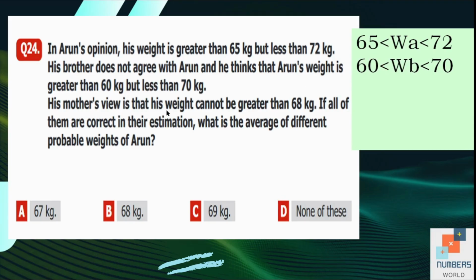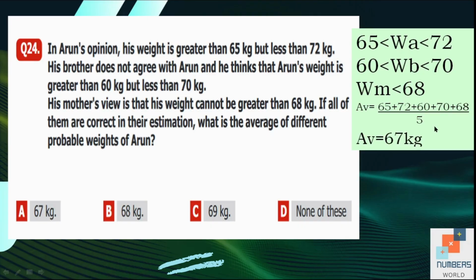His mother's view is that his weight cannot be greater than 68 kgs. So it means according to his mother, his weight is less than 68. If all of them are correct in their estimation, what is the average of different probable weights of Arun? So we are going to calculate the average. The formula is sum of the values divided by the number of values. So we will add all the values, and as there are 5 values, the answer is 67 kg. That is the average value of his weight. Option A is our answer.